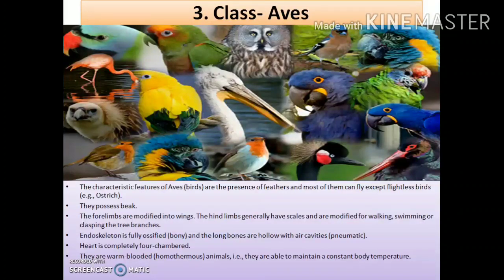So in the case of the birds, the first two limbs, that is the forelimbs, are modified into wings, while the hind limbs remain as legs only, and they are modified for different works, that is for walking or swimming or clasping the tree branches.